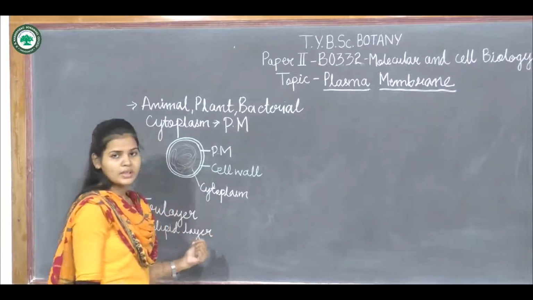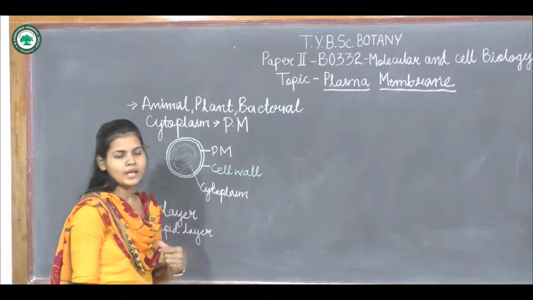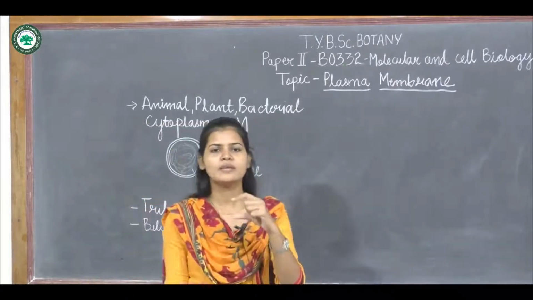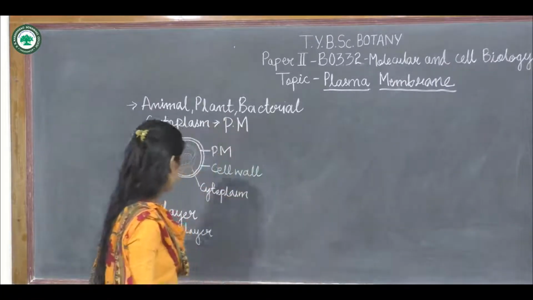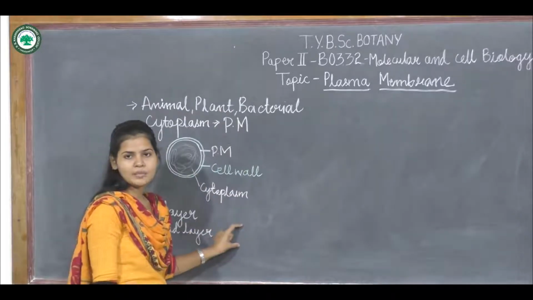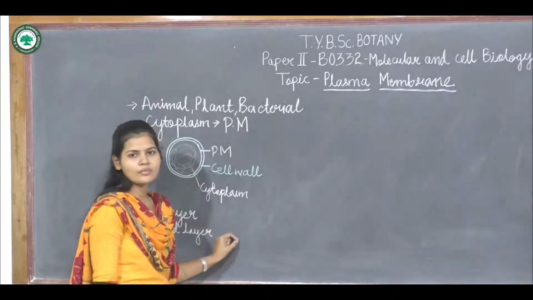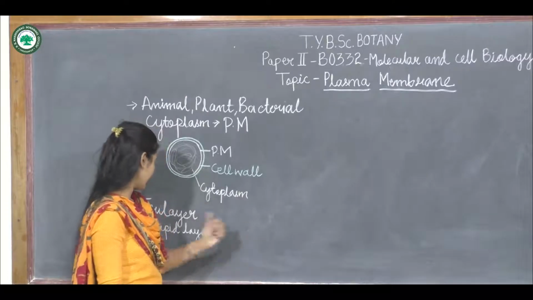So it is the bilipid layer, and mostly it is trilayer. The two outer layers are the bilipid layer, and inside there is the translucent fluid.